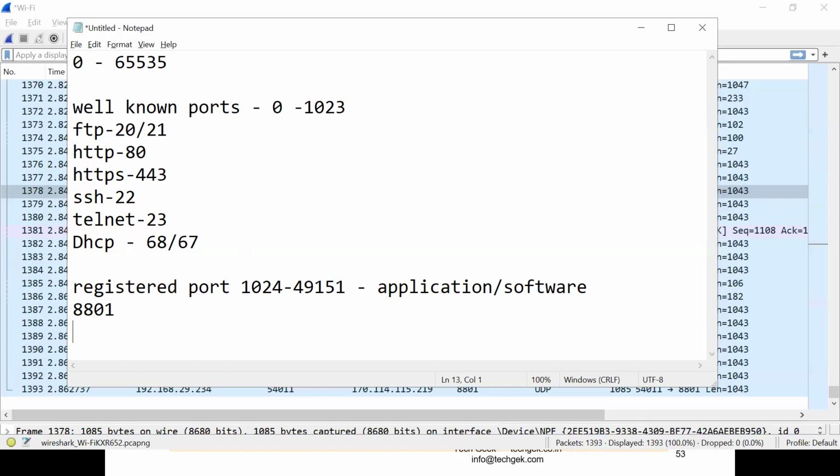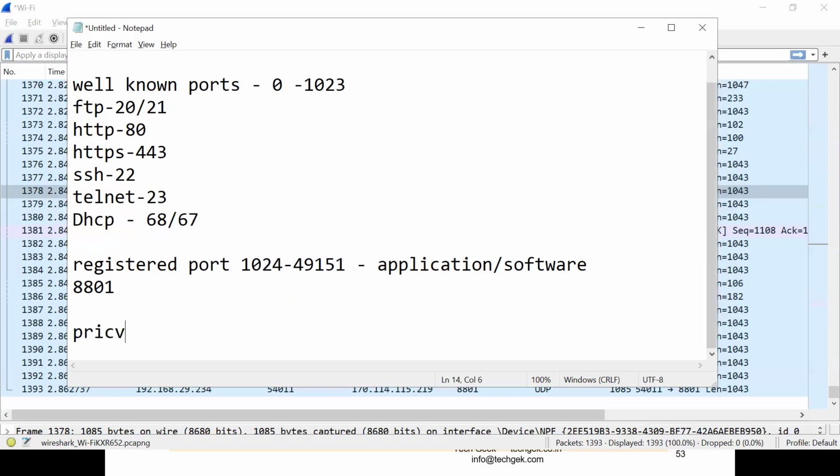We have seen the registered ports. Now, what is the next? The next is the dynamic ports, or the private ports. The range is 49152 to 65535.